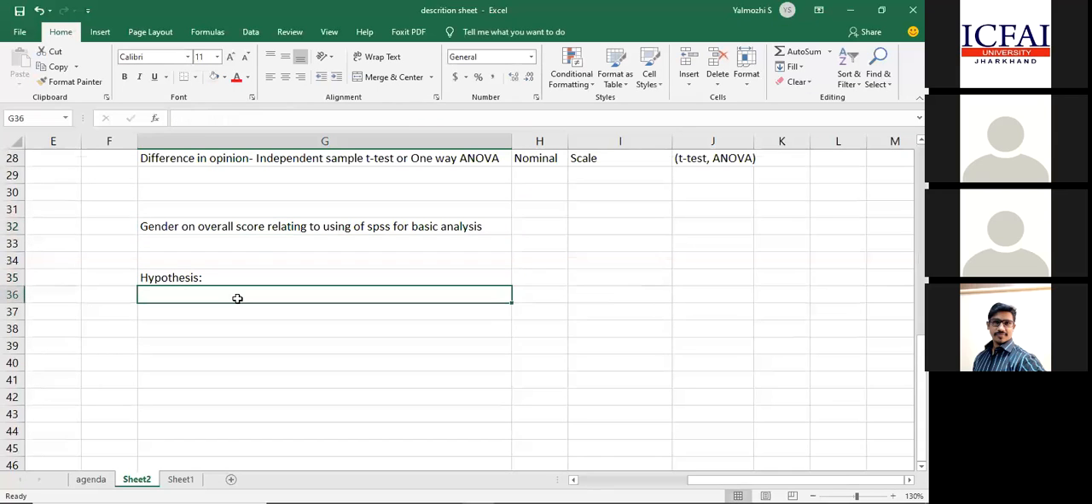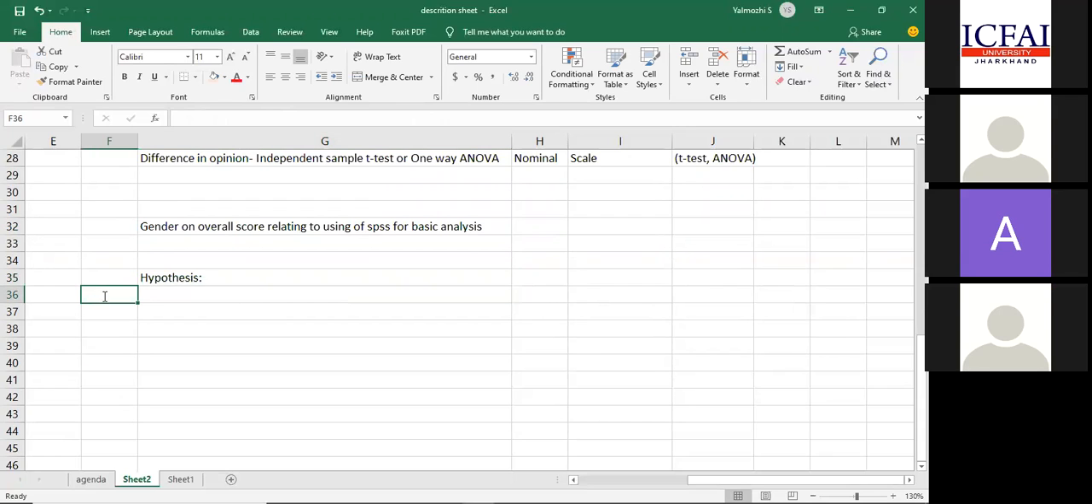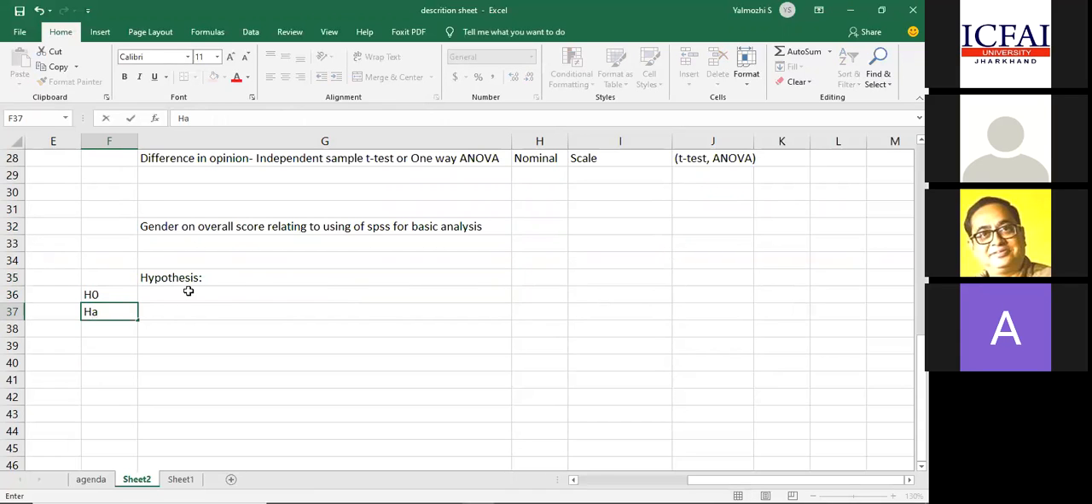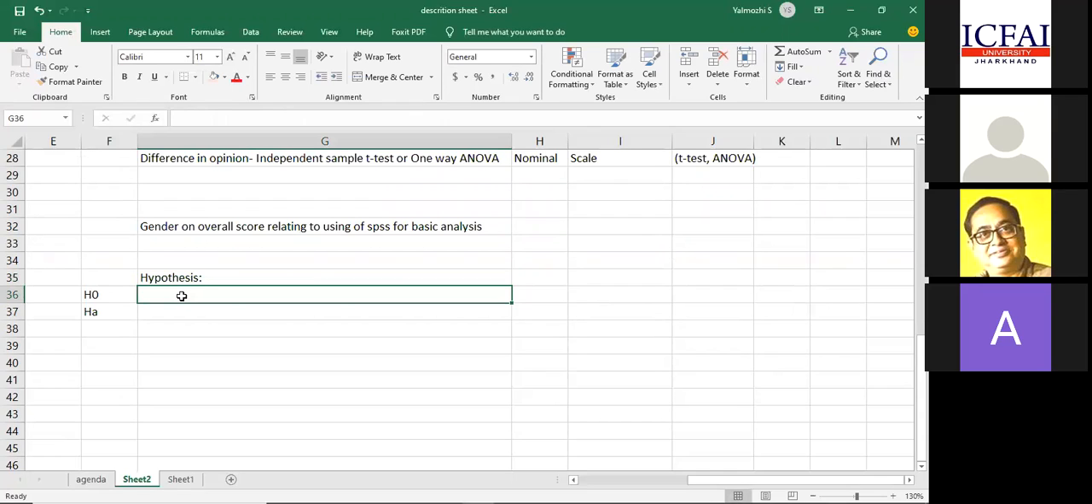Now, what is the hypothesis I make? There is no gender-wise difference. Yes, right. There are two hypotheses, one is null and the other alternative, HA. What is the null hypothesis here? So null will be that both the means are the same. That means there is no difference of opinion between male and female. Exactly. So there is no difference of opinion.